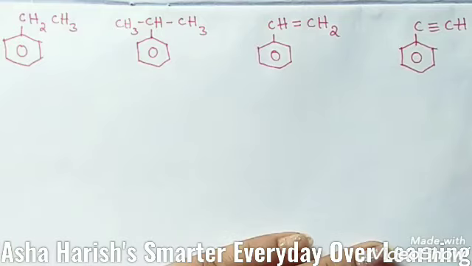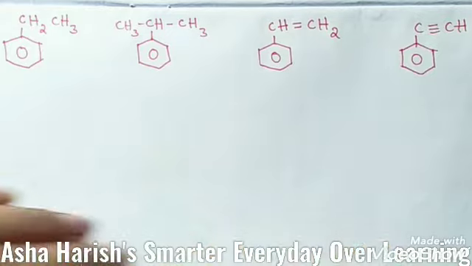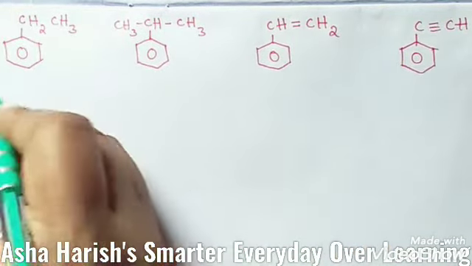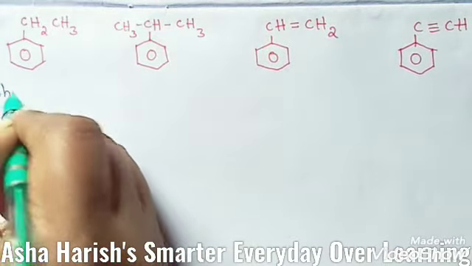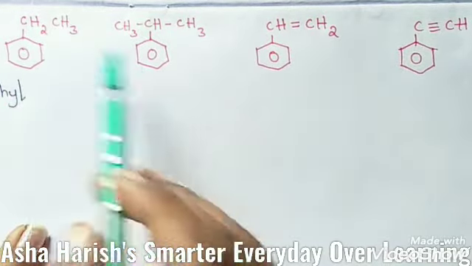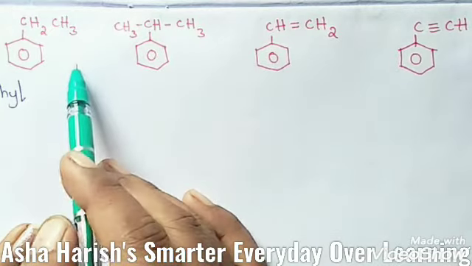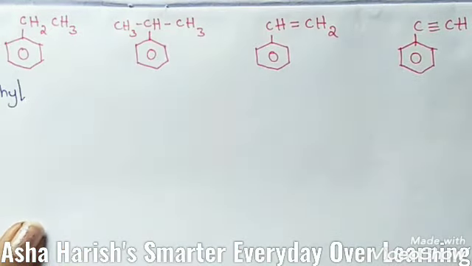Okay, then the next example. See here the first one, benzene ring with CH2CH3. This is nothing but an ethyl group. Why? Because C2H5 is the ethyl group, while C2H6 is ethane.